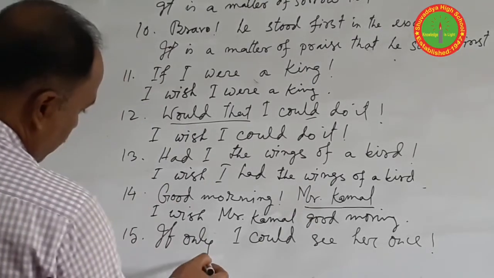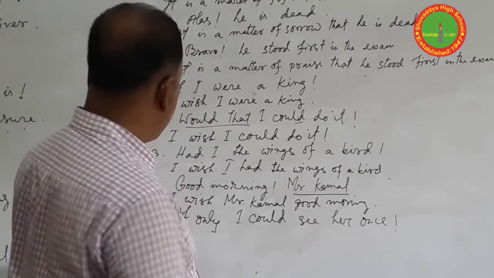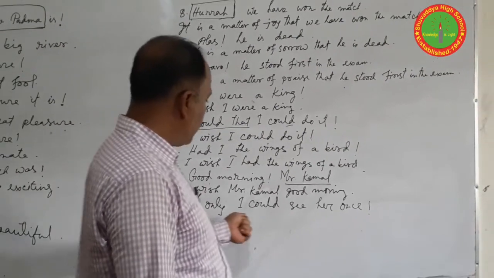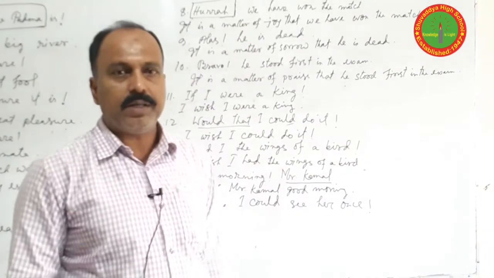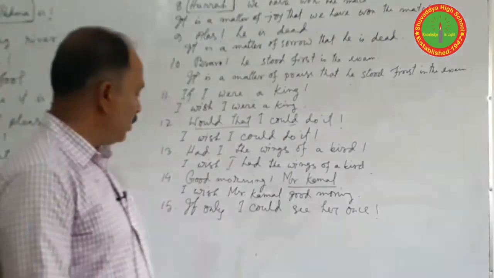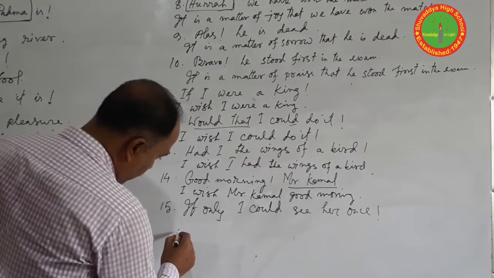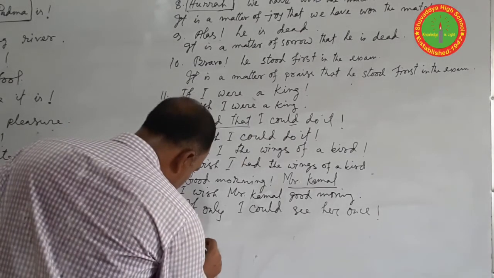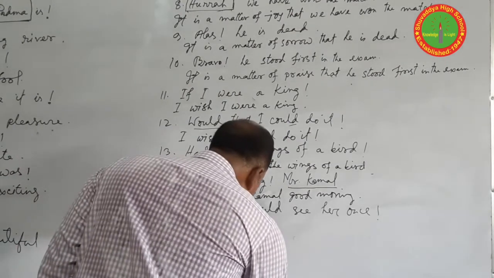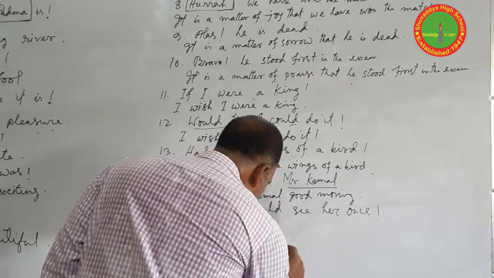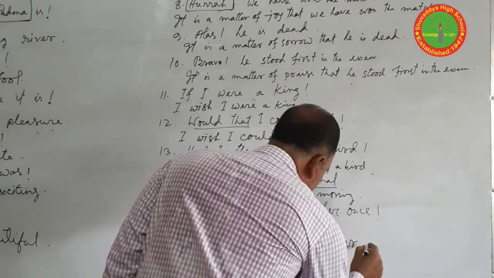And there is another one. This is the last question of your exclamatory to assertive. If only I could see her once. If your sentence starts with if only, then we use a specific way: I earnestly desire to see her once.